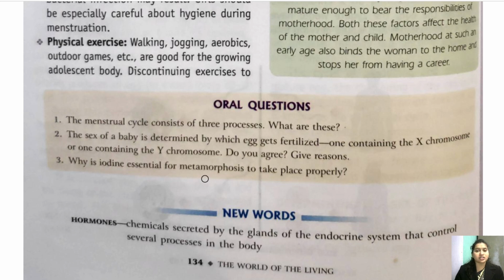Thyroxine hormone is released from which gland? It is released from thyroid gland. Okay, and for the proper working of thyroxine and its release from the thyroid gland, iodine plays a very important role. Okay, in the absence of iodine, the thyroxine cannot be released from the thyroid gland. That is why iodine is very important.